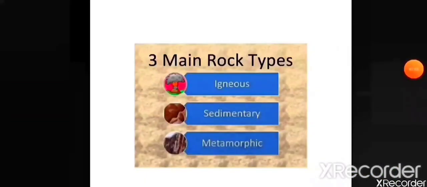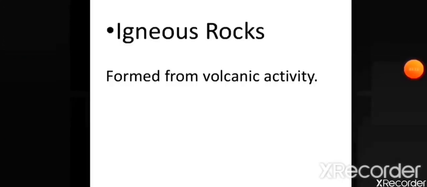The three main types of rocks are igneous rocks, sedimentary rocks and metamorphic rocks. Now let us study each rock in detail. First is igneous rocks. It is formed from volcanic activity. When magma cools down, it reaches the earth's surface. Earlier, it is in liquid form. When it cools down, it transforms into solid form. This solidification of magma is called igneous rocks.